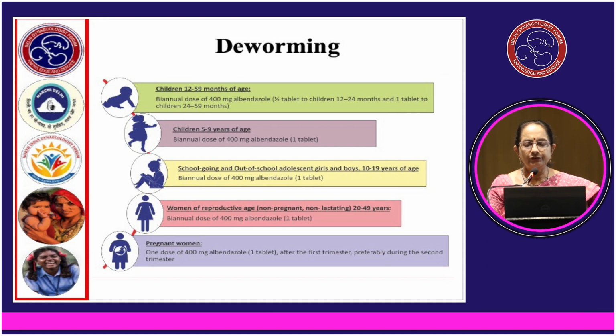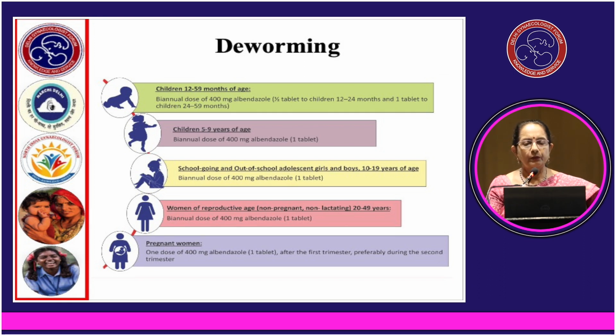School going and out of school adolescent girls and boys 10 to 19 years of age, biannual dose of 400 milligram albendazole. Then women of reproductive age, non-pregnant, non-lactating, 20 to 49 years of age, the recommendation is again a biannual dose of 400 milligrams of albendazole. For pregnant women, one dose of 400 milligram albendazole after the first trimester, preferably during the second trimester, is to be given.